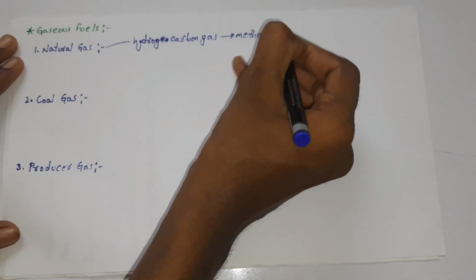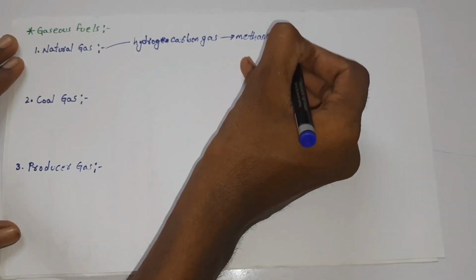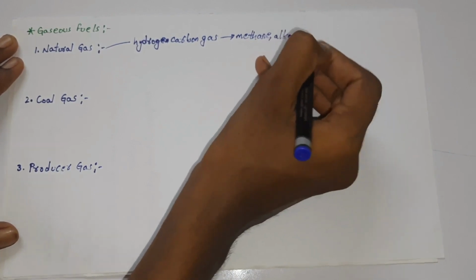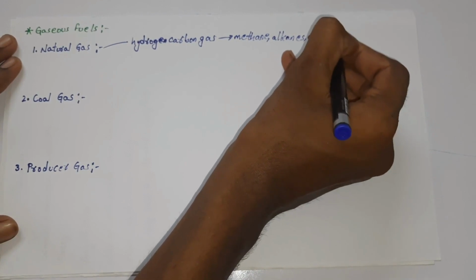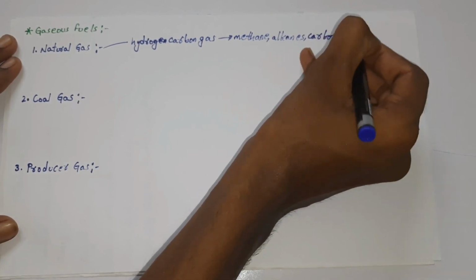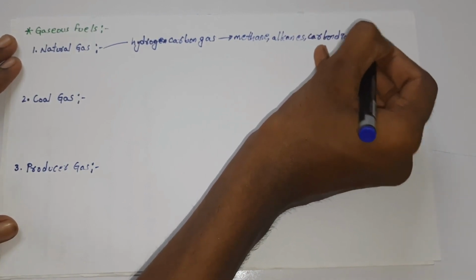and alkanes, and it also includes carbon dioxide and nitrogen.